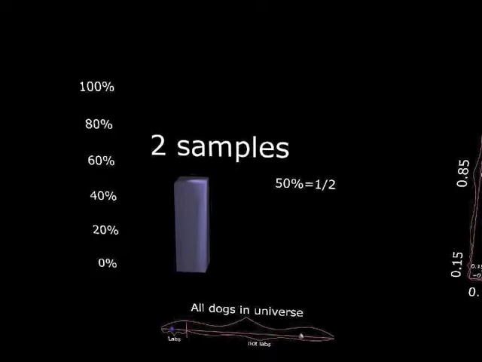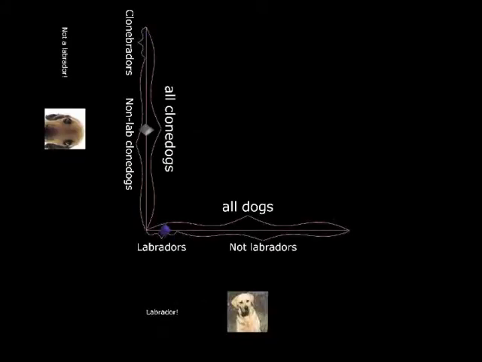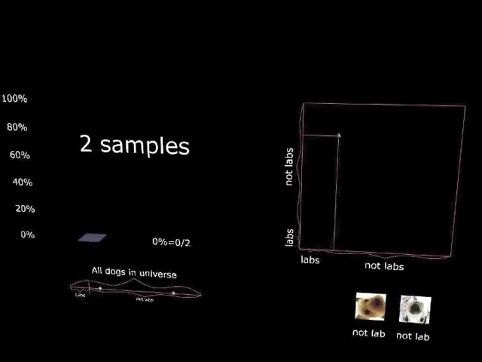So let's try to think about what it's like to pick 2 dogs at random. It's kind of like picking 1 dog at random and then picking a dog at random from a bunch of clones of dogs. I know this seems more complicated, but it's going to make everything make total sense. So we take all the dogs in the universe and we clone them, okay? And then we pick a dog and we pick a clone dog. Sometimes we get a Labrador and a clone Labrador, and sometimes we get 2 non-labs.